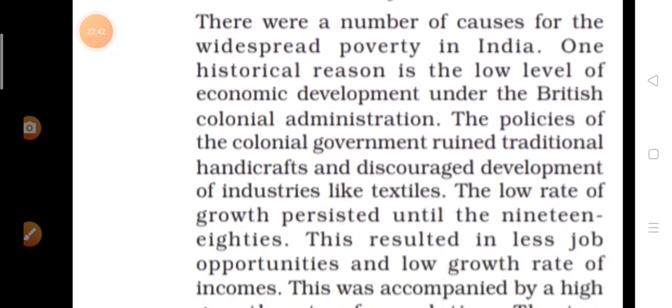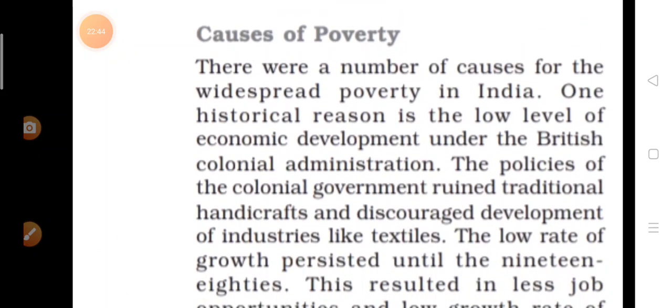So, what we read about the causes of poverty, you can easily write this answer because these types of questions come in long answers. What are the causes of poverty in India? You can easily write in 5 points.